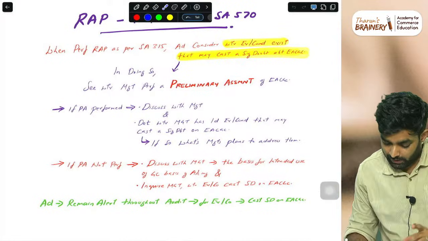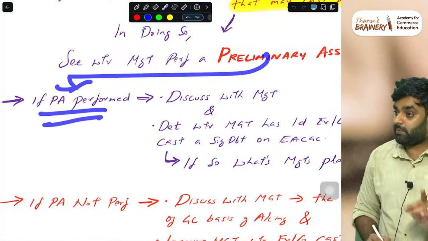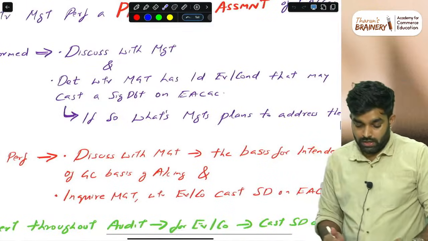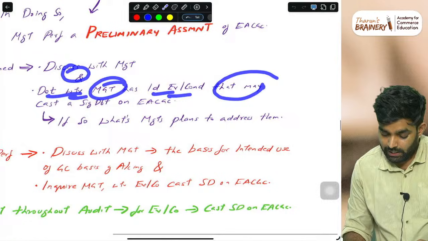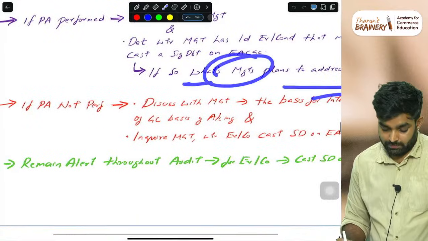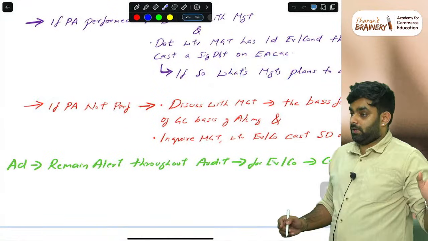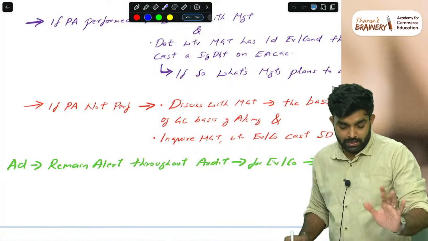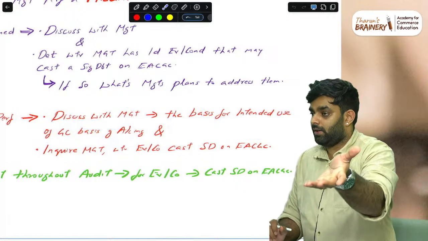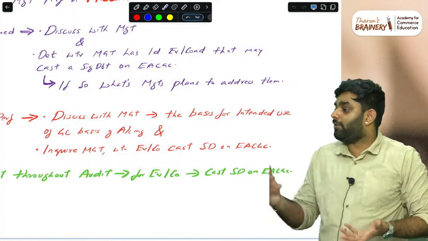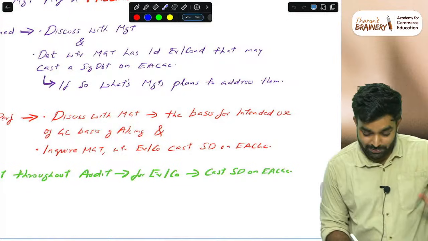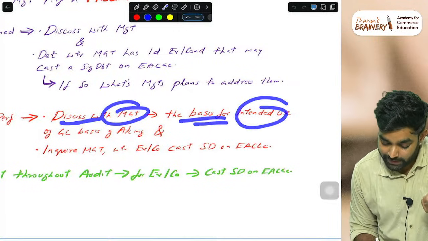If a preliminary assessment is performed, discuss the matter with the management, see whether there is any problem or issue, and determine whether management has identified any event that affects going concern. Simple. If so, what are management's plans to address them? Then, if the preliminary assessment is not performed, discuss with the management the basis for the intended use of going concern. Then how can you say that you have going concern when you prepared the financial statements? Simple, you can ask it.